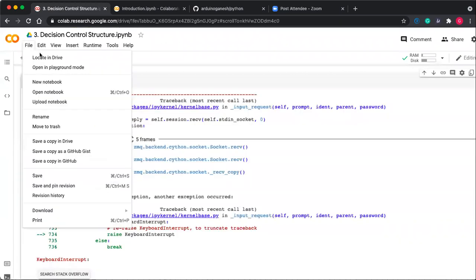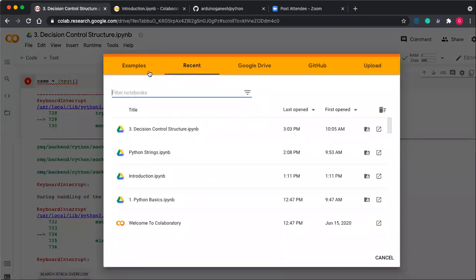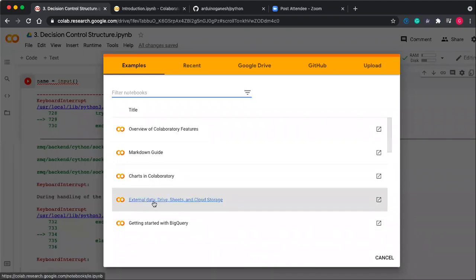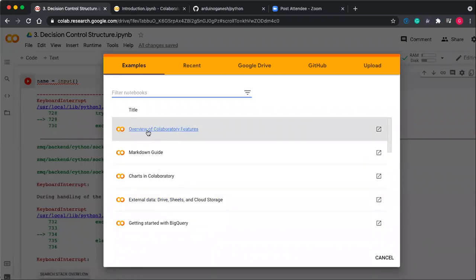So, any question? You can start with this. You can click on File, New notebook, to open a new empty notebook. Open notebook means your notebook is already stored in your Google Drive and you want to open it, so just click on it. Some examples are also given, showing how to use it: getting started, external data, how to create external data, and what the features of Google Colab are. All that is given.